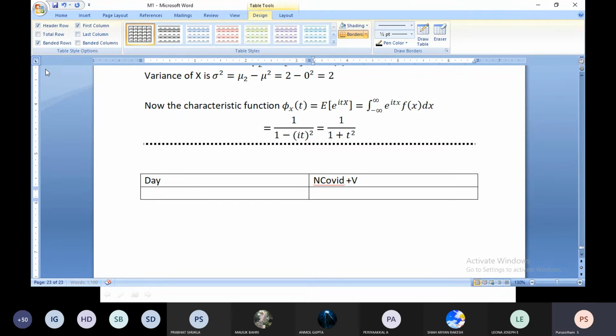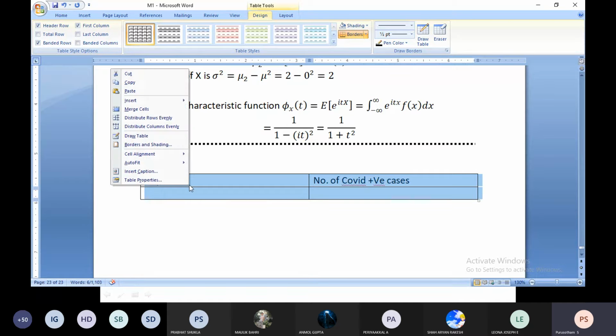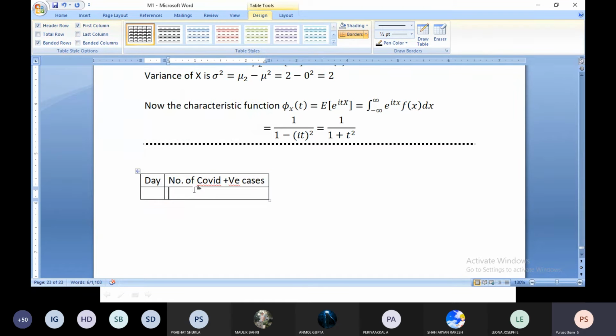From that website you can give some values, right? The number of COVID positive cases. Do you have access to give the answer for this by looking into the site? Last 1 week data.